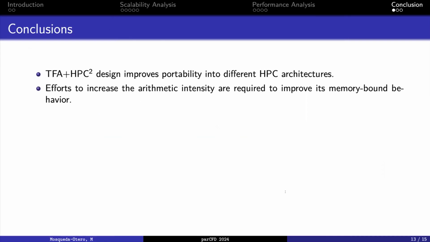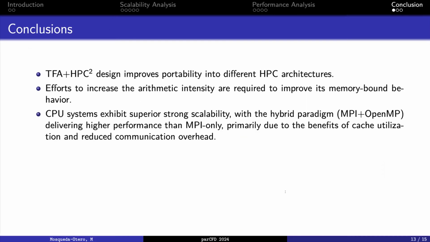So to wrap it up, in conclusion, we can see how our implementation, our design, improves the portability into different HPC architectures. However, different efforts are needed in order to increase the arithmetic intensity to take advantage of the overall peak performance, as our solution, due to the sparse algebra, is highly memory bound. We can see how the CPU system exhibits a superior strong scalability compared to the GPU, especially with the parallel implementation, the MPI plus OpenMP paradigm, which delivers a higher speedup than MPI only due to the higher cache utilization and also reduced communication overhead due to the reduced number of MPI processes required.